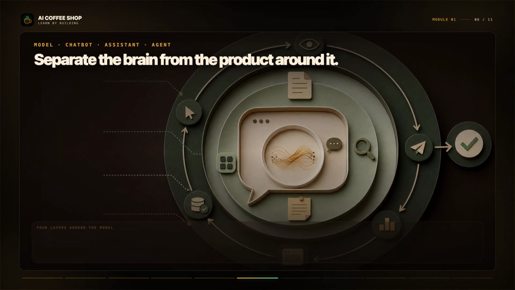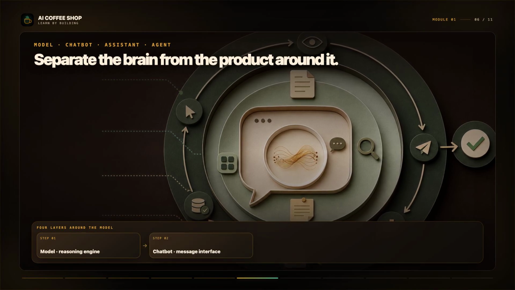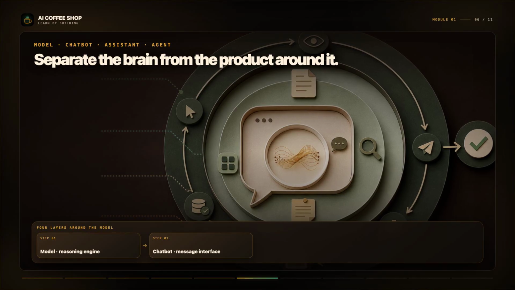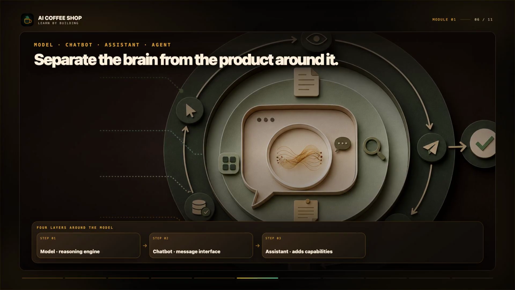Keep 4 layers separate. The model is the reasoning engine. A chatbot is an interface for exchanging messages with it. An assistant adds capabilities such as files, web search, memory, or tools. An agent adds a loop. It can choose an action, observe the result, and continue toward a goal. These layers are why 2 products using similar models can feel completely different. The experience depends on what the application adds around the model.